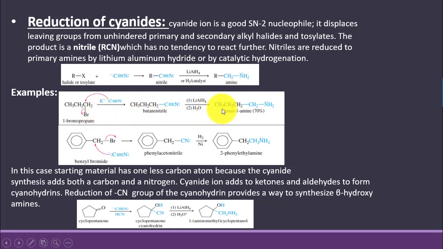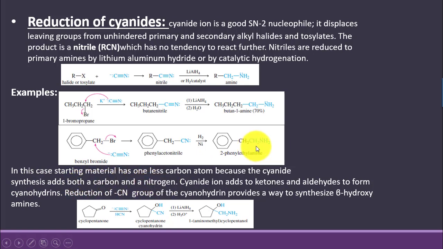Examples are shown over here that 1-bromopropane is being converted into butan-1-amine. Here you see that the starting material is propane and the ending material is butane. So we say that in this case the starting material has one less carbon atom because the cyanide synthesis adds both carbon and nitrogen.